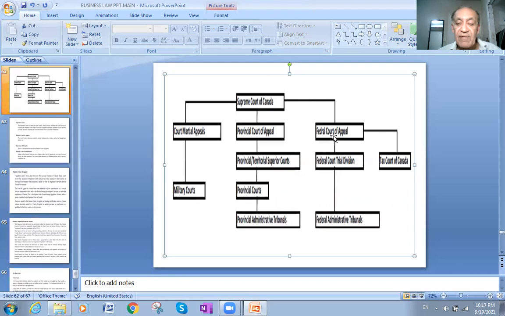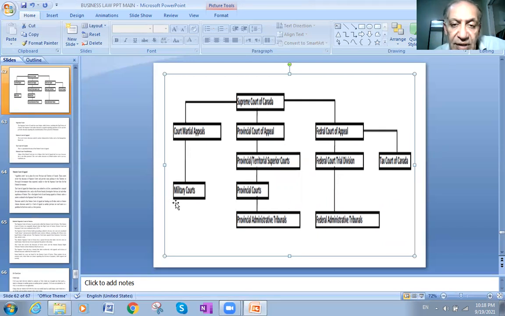Martial belongs to the military or the army. So these are courts especially for the army, separate from the civil courts, and the taxes also have separate courts.